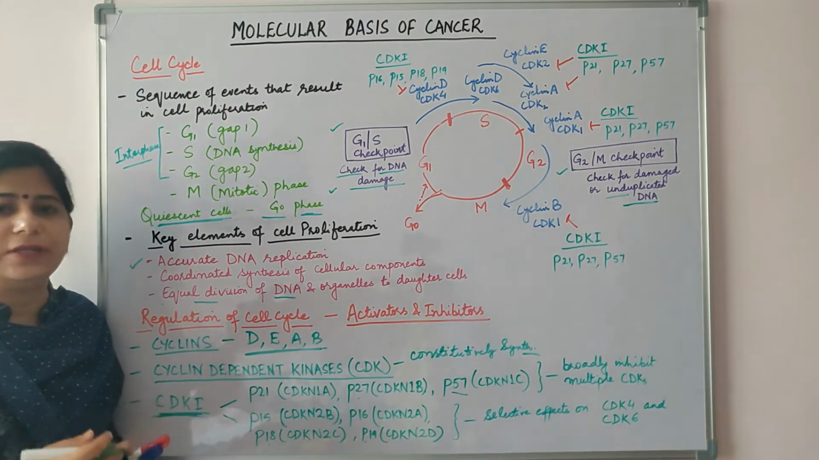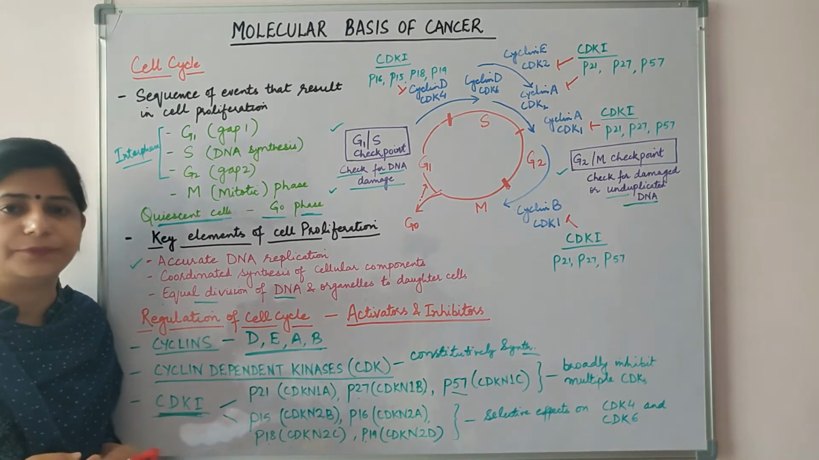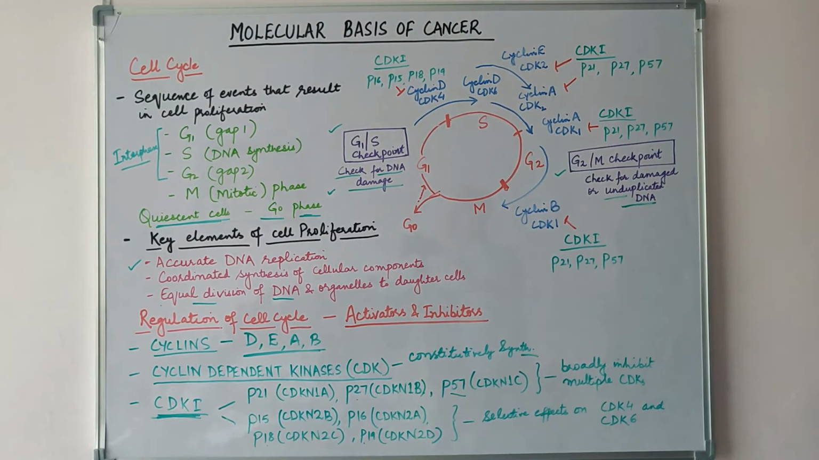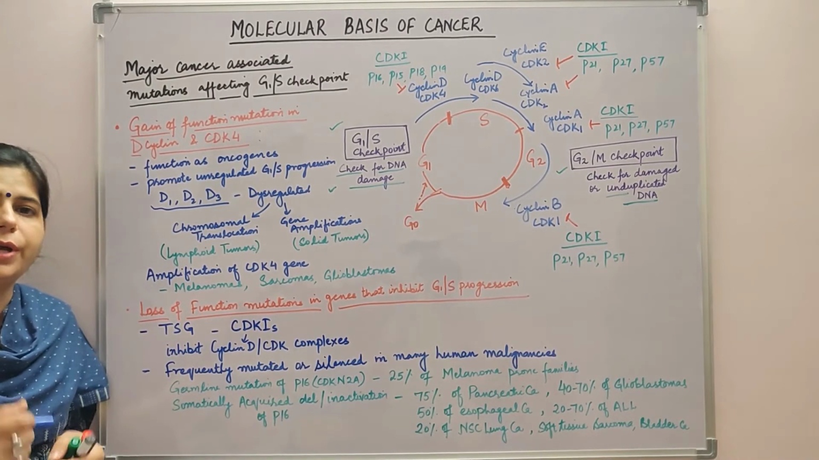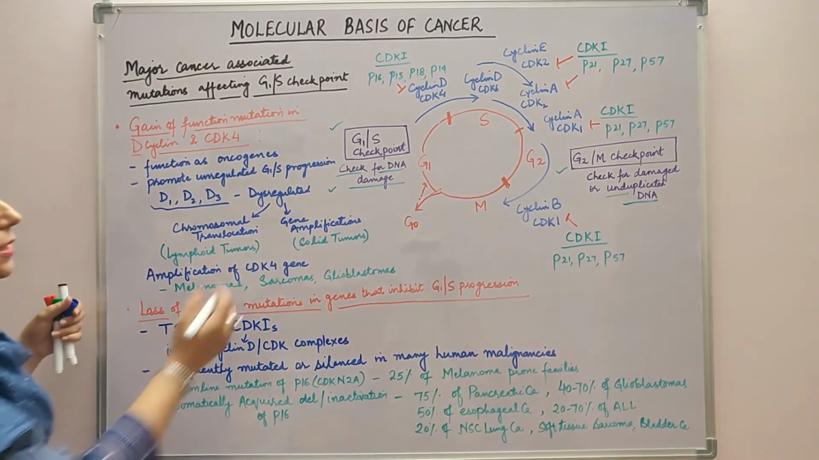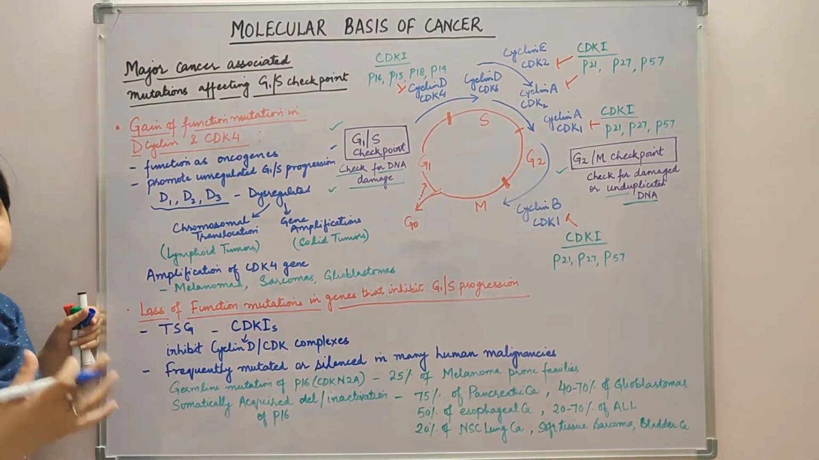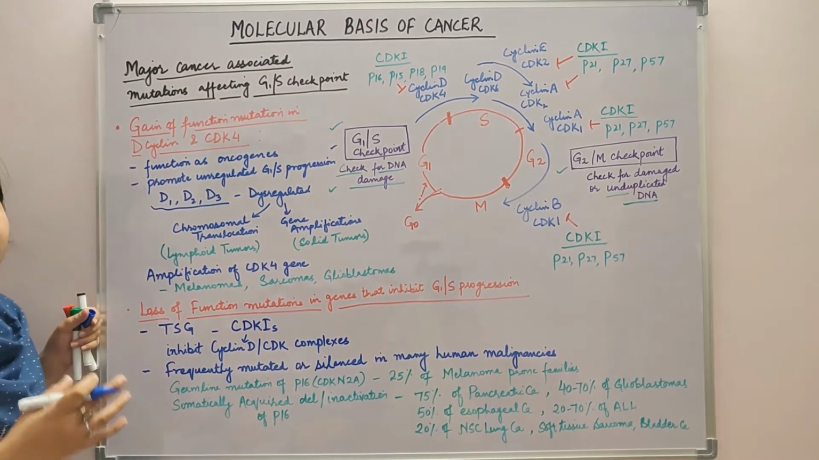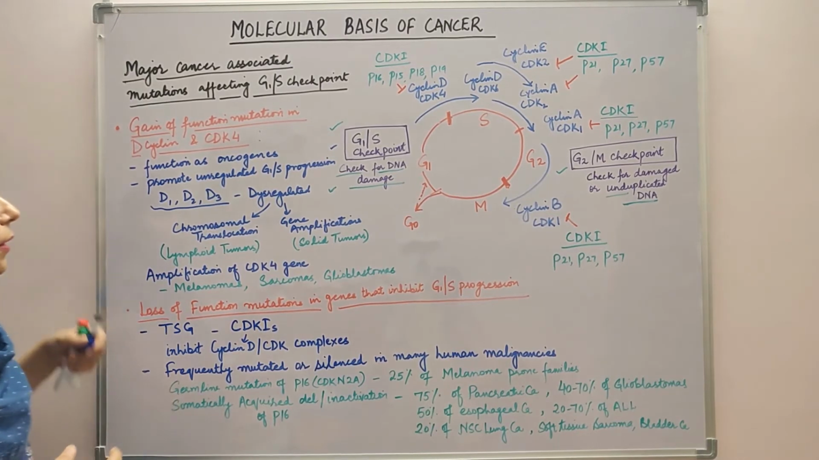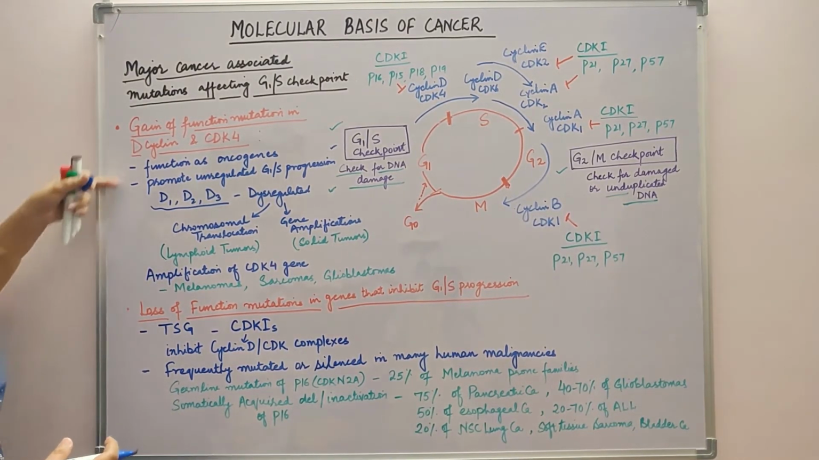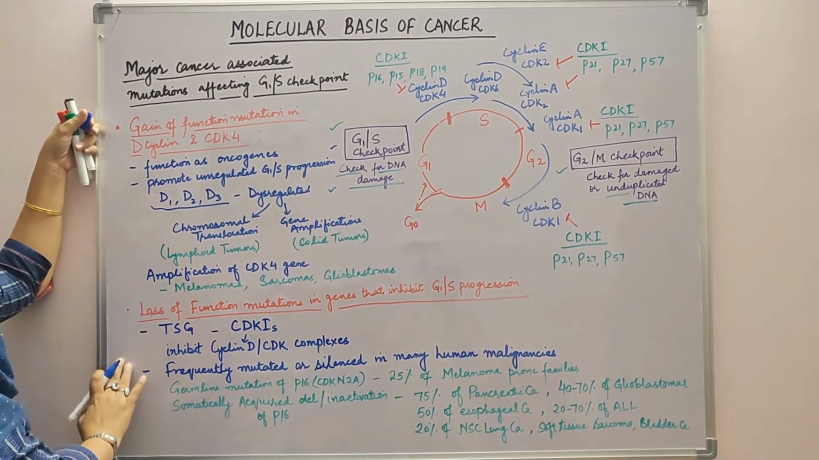Now let us see various mutations that can affect the cell cycle components and regulators. Major cancer associated mutations affecting G1 to S checkpoint. This G1 to S checkpoint is very important because any defect in this checkpoint will lead to not only dysregulated growth, but it also may favor a mutator phenotype. So these are two broad categories of mutations that can affect the G1 S checkpoint.